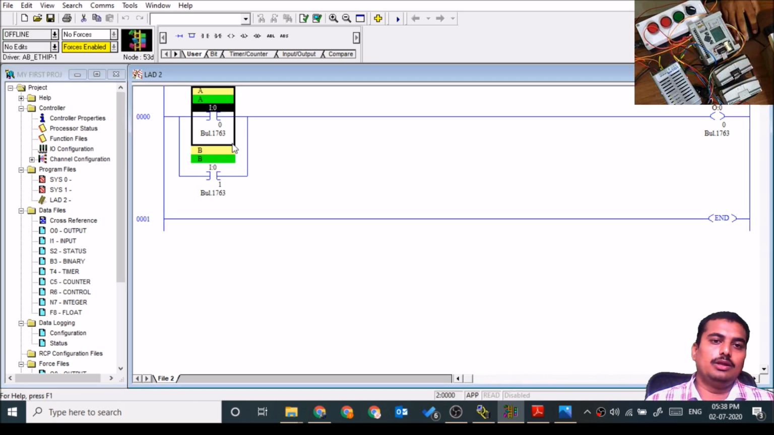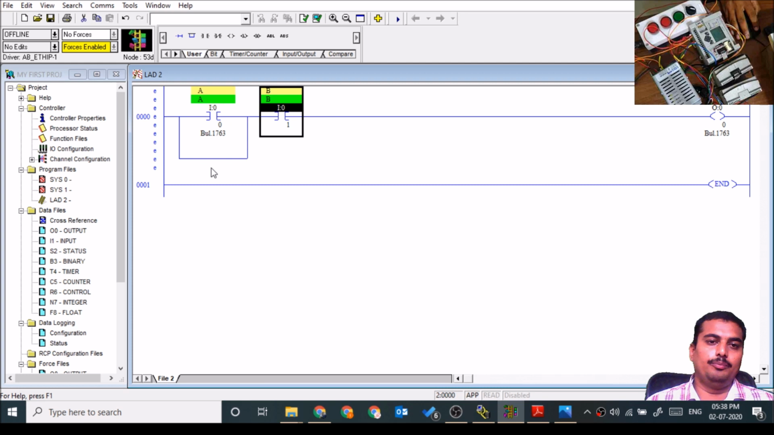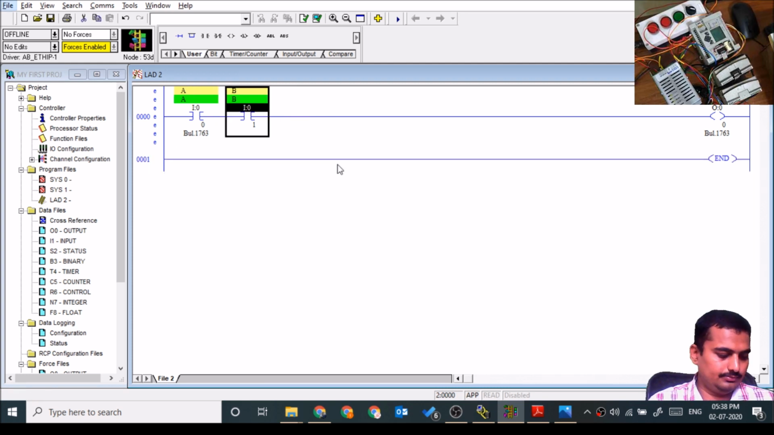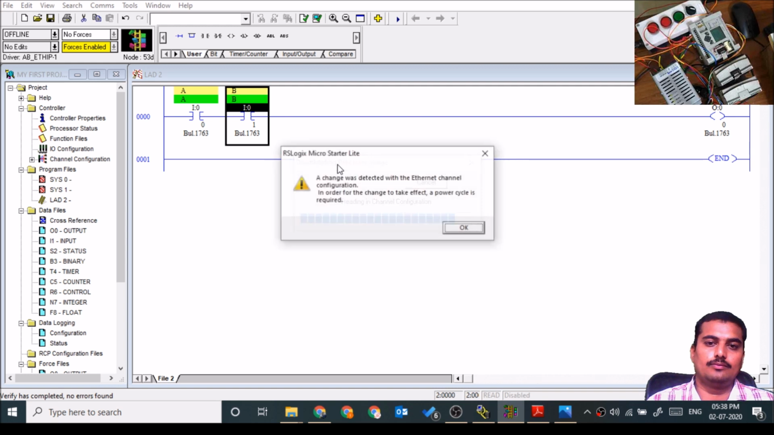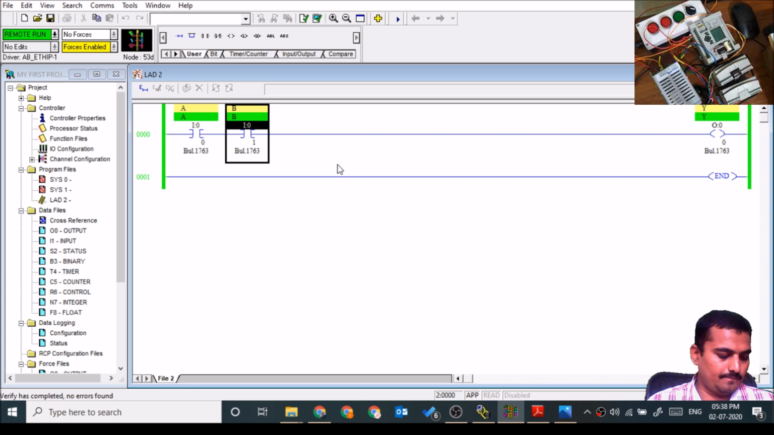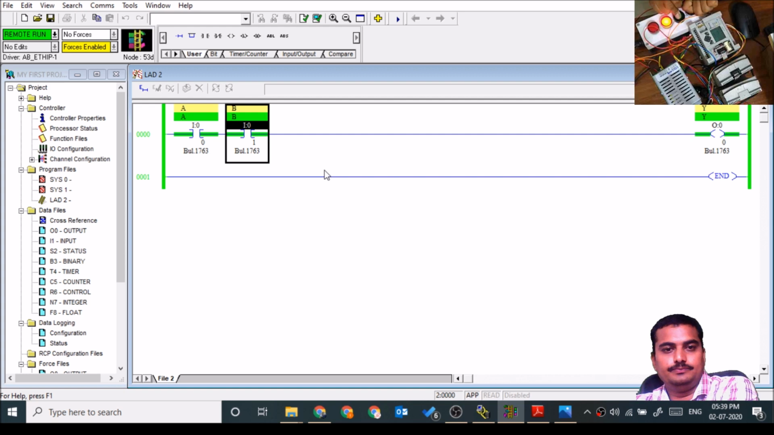Then we'll see the AND gate. When both inputs are on, then and only then output should be on. 0 0 0, 0 1 0, 1 0 0, 1 1 1.